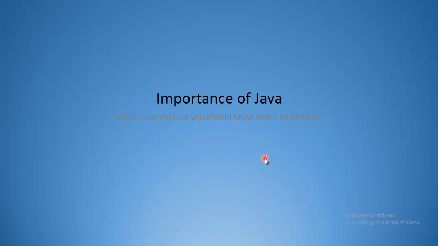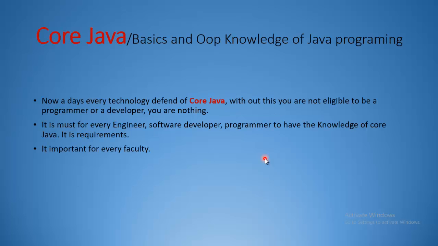Importance of Java. Before starting Java, you should know about its importance. What to do before we start Java? Core Java. Core Java means basics and OOPs knowledge of Java programming. Nowadays, every technology depends on Core Java. Without this, you are not eligible to be a programmer or a developer. Without Core Java, you are nothing. It is a requirement for every engineer, software developer, and programmer to have knowledge of Core Java.